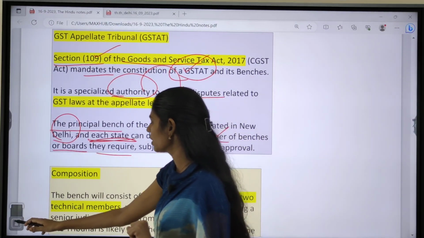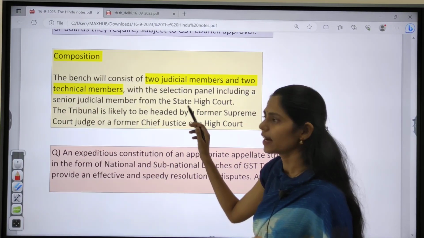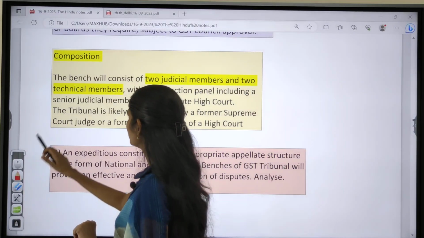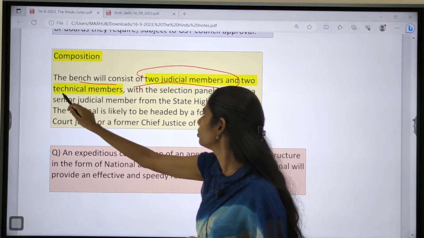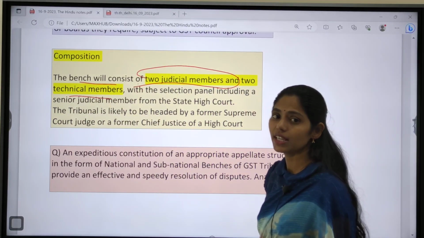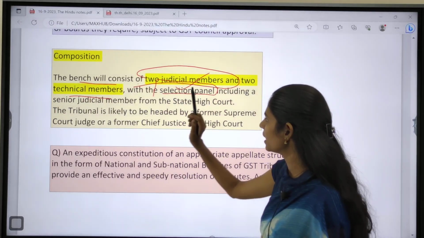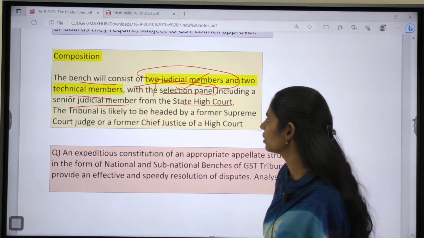And you have to see even the composition of this tribunal, because there is a chance of getting a question regarding this composition as well. The bench will consist of 2 judicial members and 2 technical members, with a selection committee or panel, and this selection panel will include a senior judicial member from the state high court.